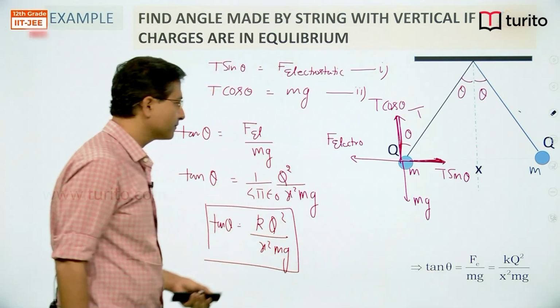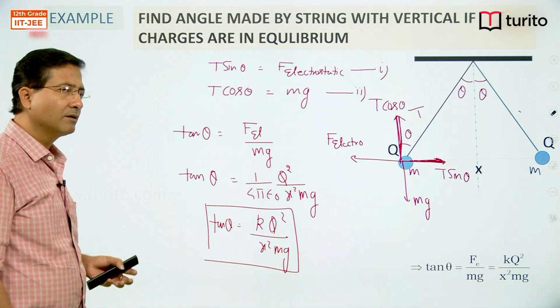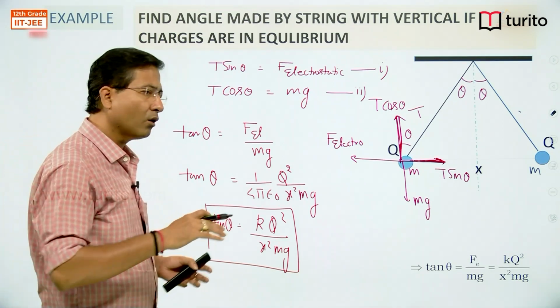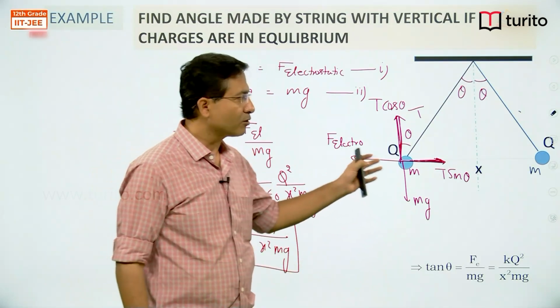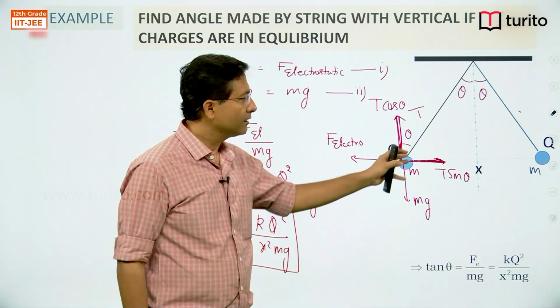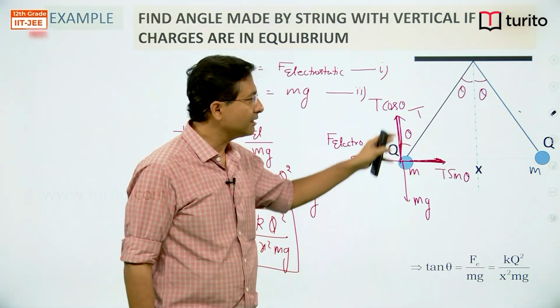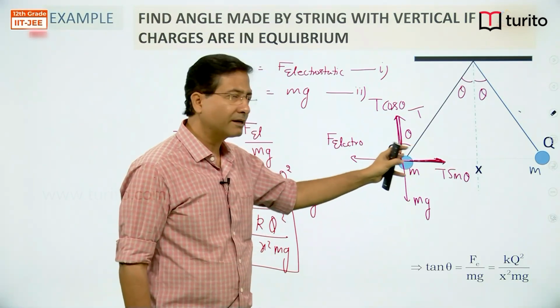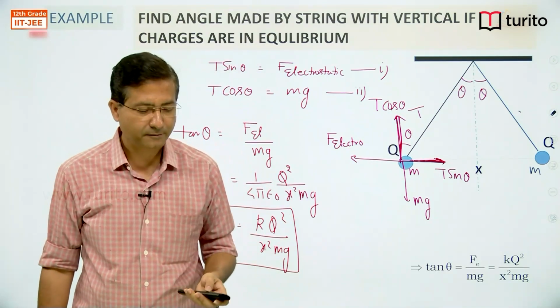This is what I have written here, right? I hope this concept is clear. The body was in equilibrium. We took all the forces into account. We have drawn the free body diagram. As the body was in equilibrium, we made the resultant force 0, or I can say I resolved the components and equated the x component to 0 and the y component to 0.